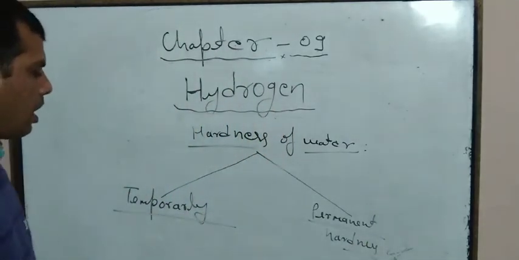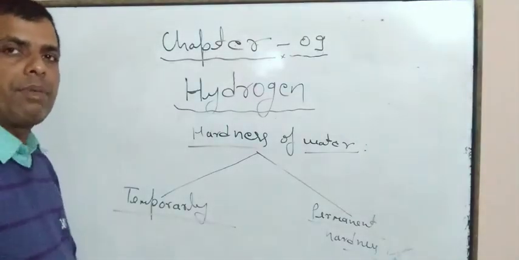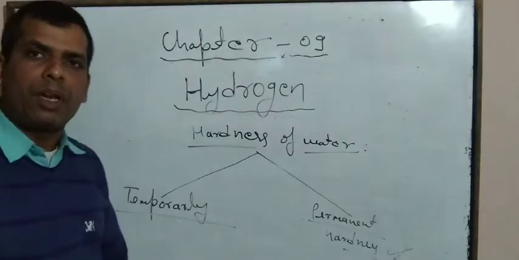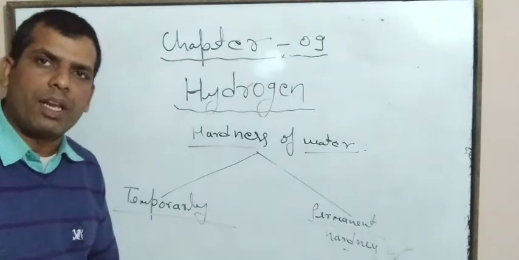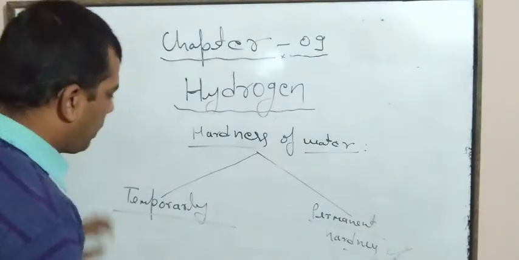Temporary hardness of water arises due to the presence of bicarbonates of calcium and magnesium.